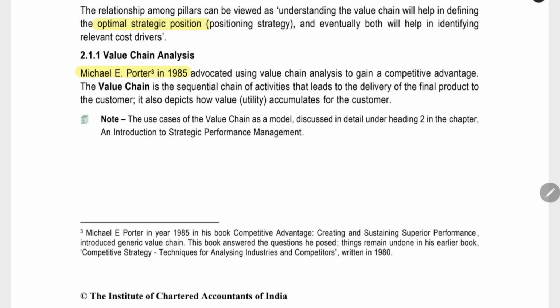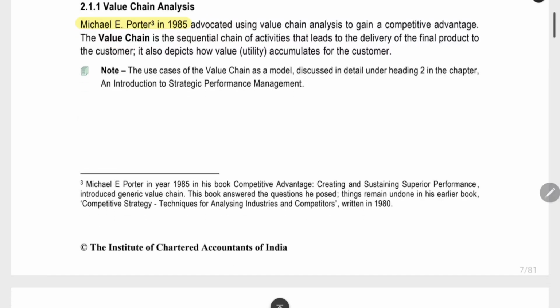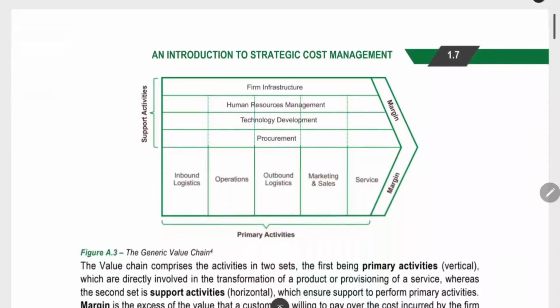We are producing it. We are manufacturing it, and then we are doing a lot of activities in our business. The chain of activities. We are creating a chain. First, we will purchase the raw material. Then we will produce. Then we will store it. Then we will deliver to the customer. This is the rough chain which I have created. Like this, there will be a lot of activities which the business will be doing. Those things linked in a chain. That is the value chain.